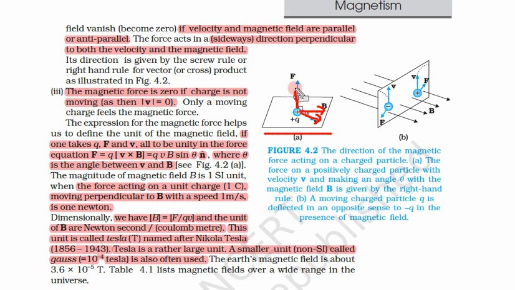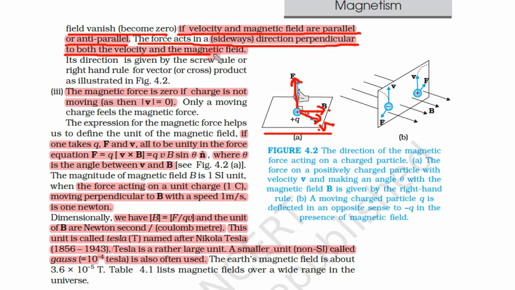The direction of the force would be in this direction, because it is the only direction that is perpendicular to both the magnetic field as well as the velocity of the charge. So if the velocity and magnetic field are parallel or anti-parallel, then the force will become 0, and the force acts in a sideways direction perpendicular to both velocity and magnetic field.